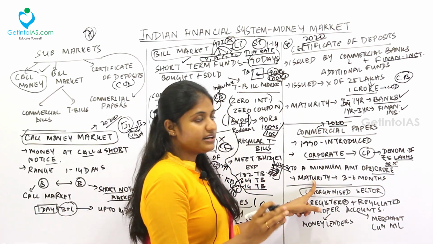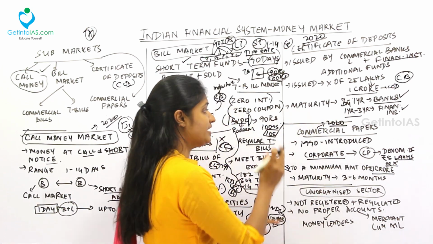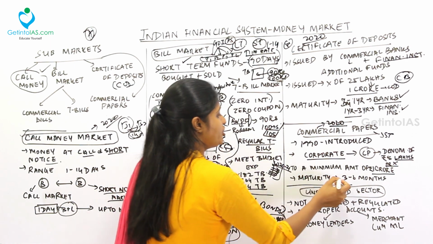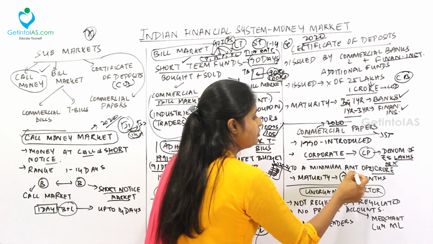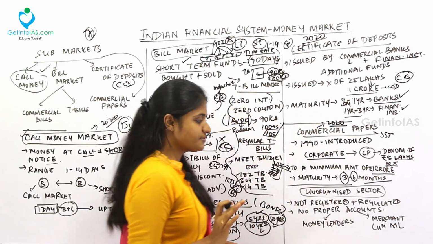Next, the maturity period. Everything has a maturity period. So commercial papers also have a maturity period. It is short term. Keep in mind, it is short term. That is why the maturity period is from 3 months up to 6 months. So the maturity period of commercial papers is from 3 months up to 6 months.